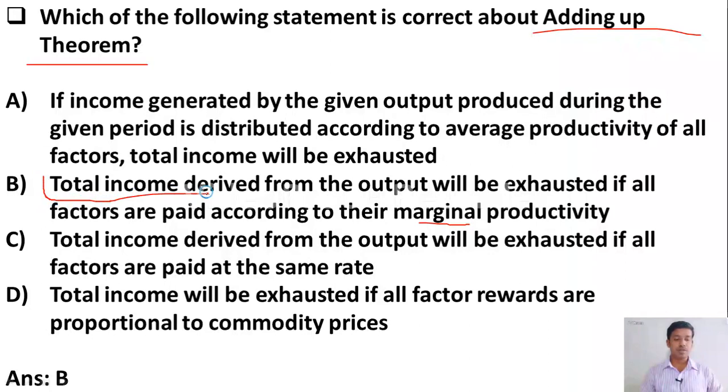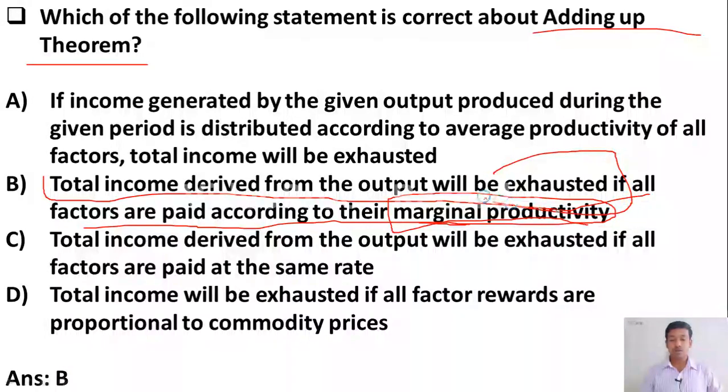Total income derived from the output will be exhausted if all factors are paid according to their marginal productivity. Please remember that factors will be paid according to their marginal productivity according to the adding up theorem, and when total income is derived, the output will be exhausted. So this is about the adding up theorem.